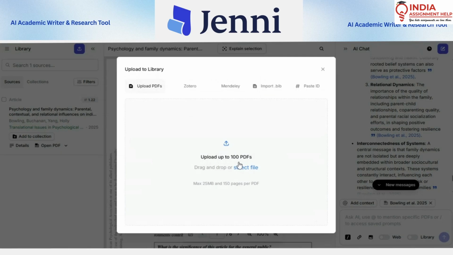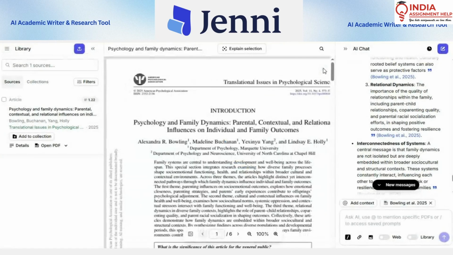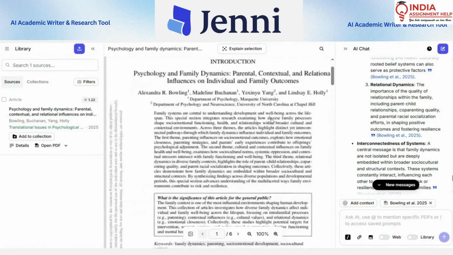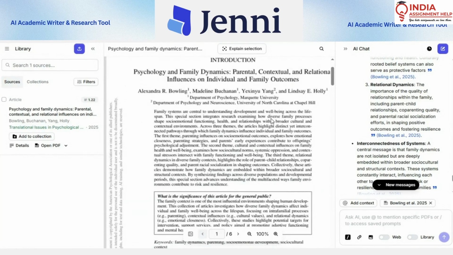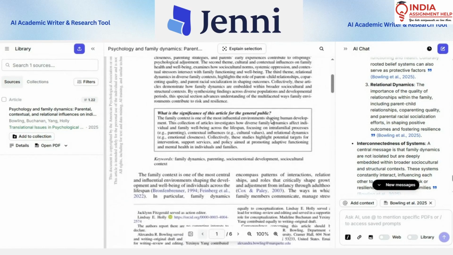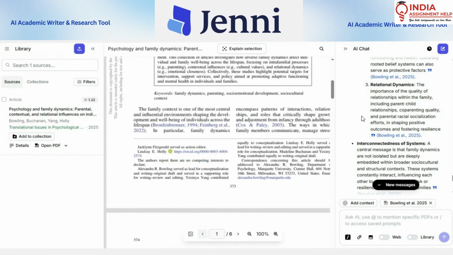Once you have uploaded the paper, you will be able to open it in the next window, as I told you in the last line. As I told you, you will open up this paper and you will be able to talk to AI chat in order to gain the insights. Now, after I've got the insights, comes the very important part of writing.